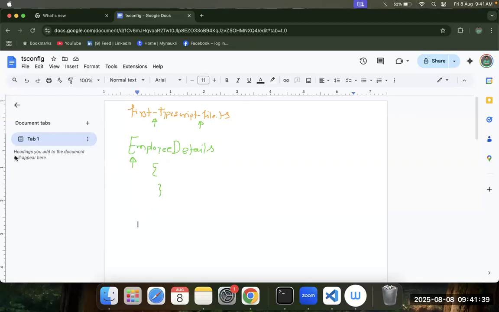Then let's say we have functions. How do we write the function, or what is the standard for the function? Function says the first letter should be small. Let's say we have a function called addition. First letter should always be small. And if your function name consists of multiple words, let's say addition of two numbers, something like this, the function name should start with the small letter. तो हर एक word का पहला letter जो है वो caps होना चाहिए.